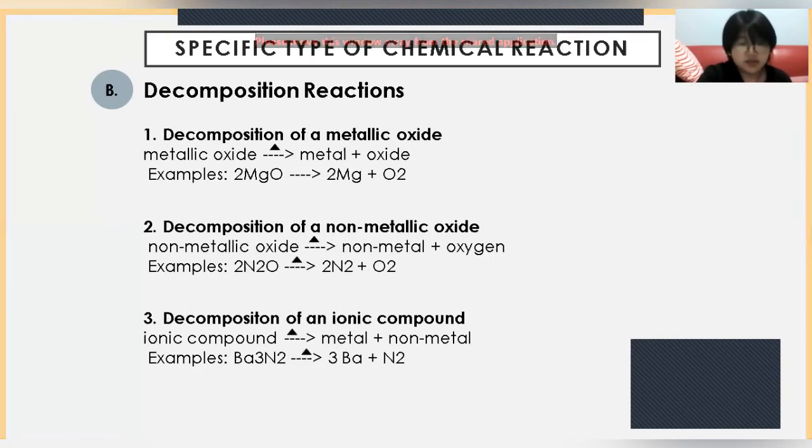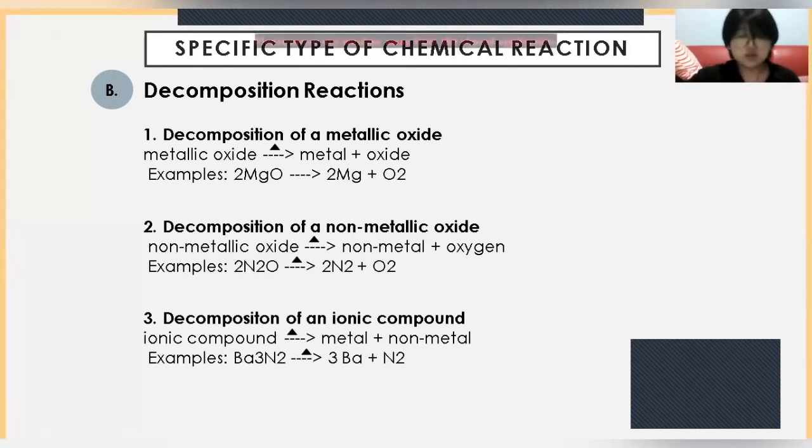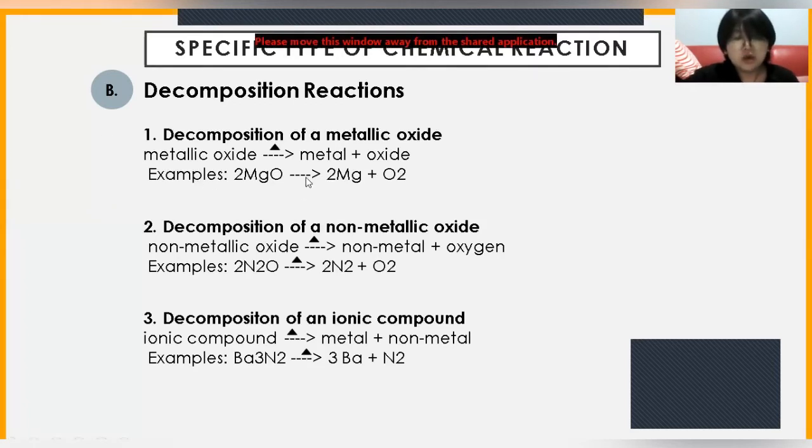Next, the second specific type, we have decomposition reactions. The first one, we have the decomposition of a metallic oxide. So when a metallic oxide is heated, it will yield a metal plus oxygen. So 2MgO when heated will yield 2Mg plus O2. The second, we have decomposition of a non-metallic oxide.